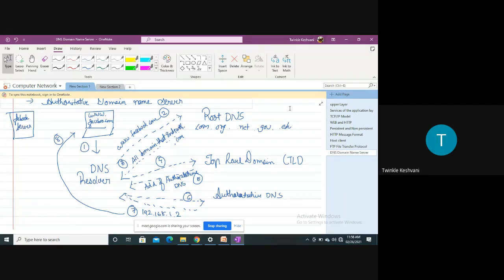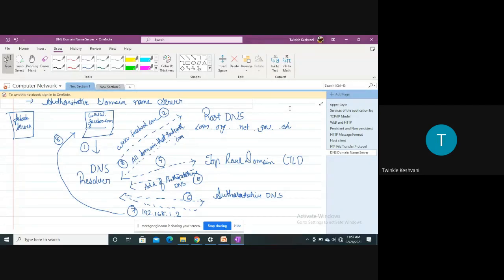Now, as and when it receives the IP address from the authoritative DNS, it goes to the DNS resolver. The DNS resolver will send that to our OS, whatever the PC we are using, so it will first go to the OS. The OS will send it to the browser, and the browser will send the request to the Facebook server, and the Facebook server will respond back to the user.